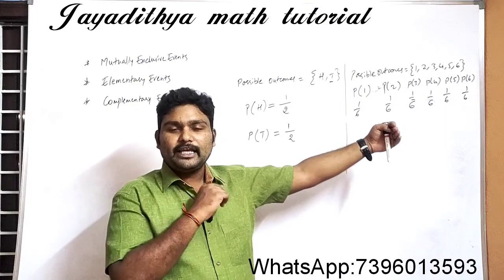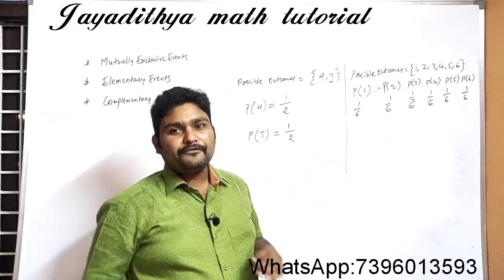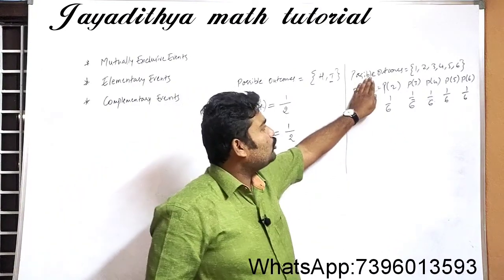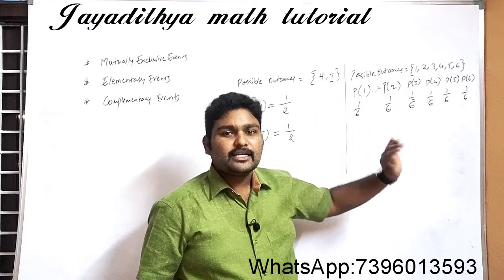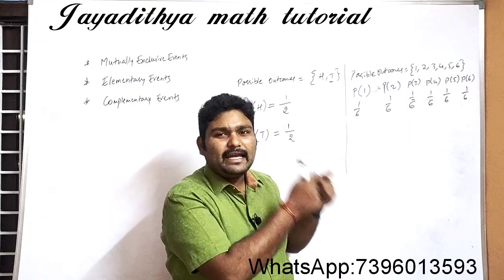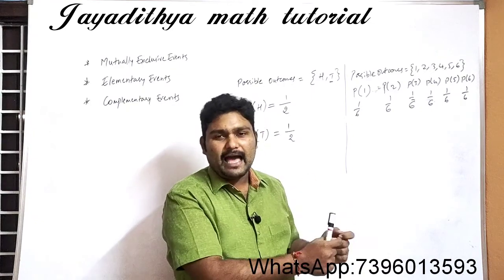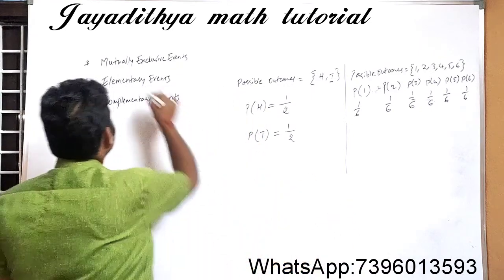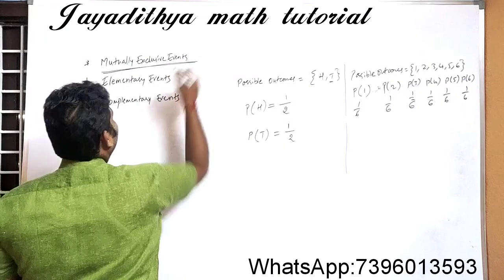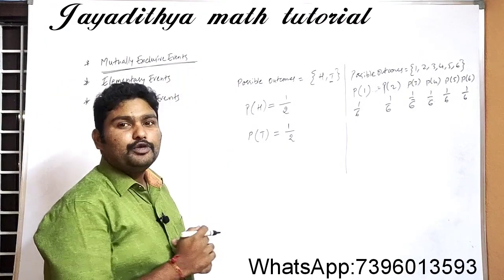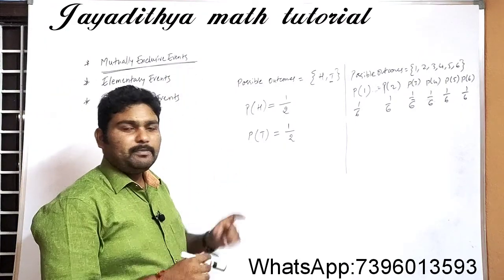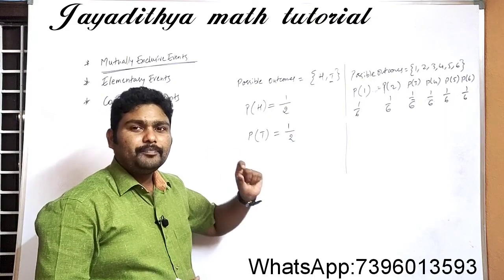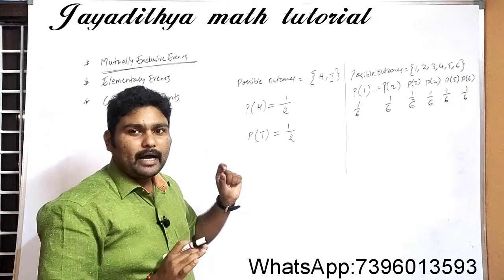When we get 4, there is no chance for 1, 2, 3 and 5, 6. So like that, one outcome will prevent all the others. So we call this kind of events mutually exclusive events. That means when we get an outcome, there is no chance for the others to come again.